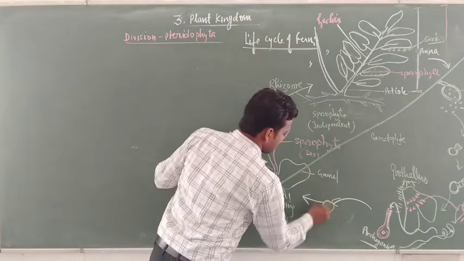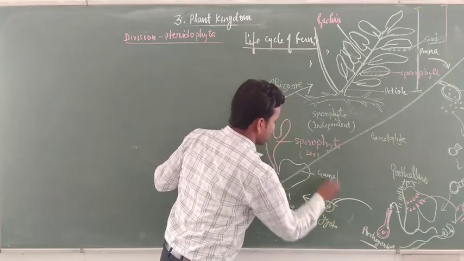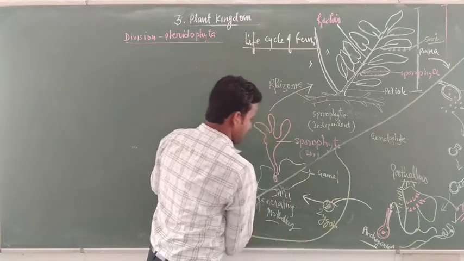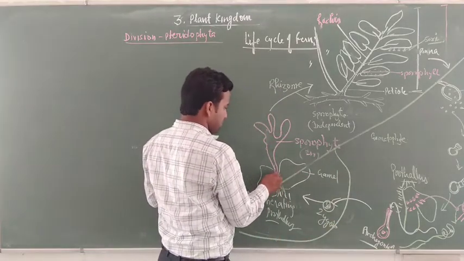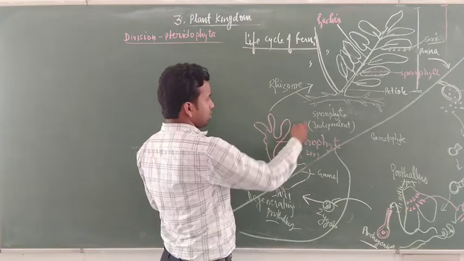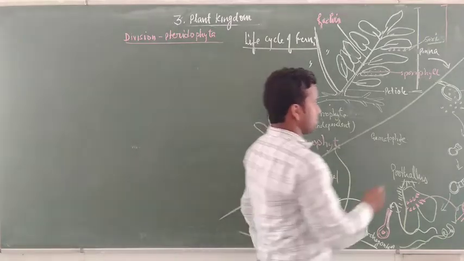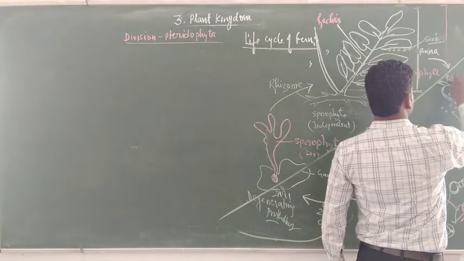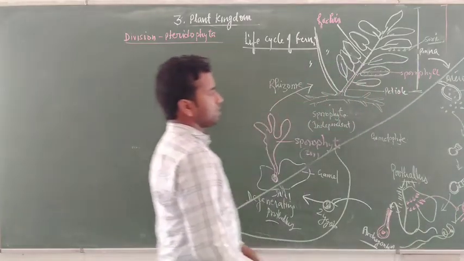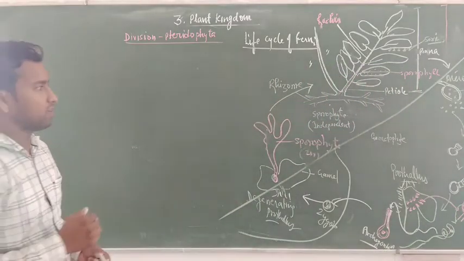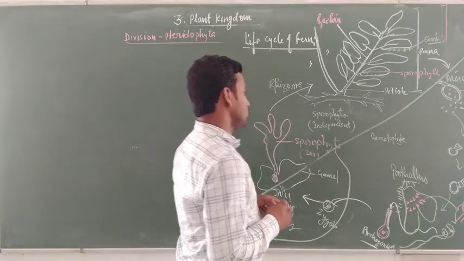After fertilization they form the zygote here. Zygote comes under the sporophyte stage. So the zygote indicated here directly forms the sporophyte stage at these positions, and gametophyte at this position, because here sorus forms after meiosis, and meiosis results in the sorus bearing many spores, microspores and megaspores inside it.